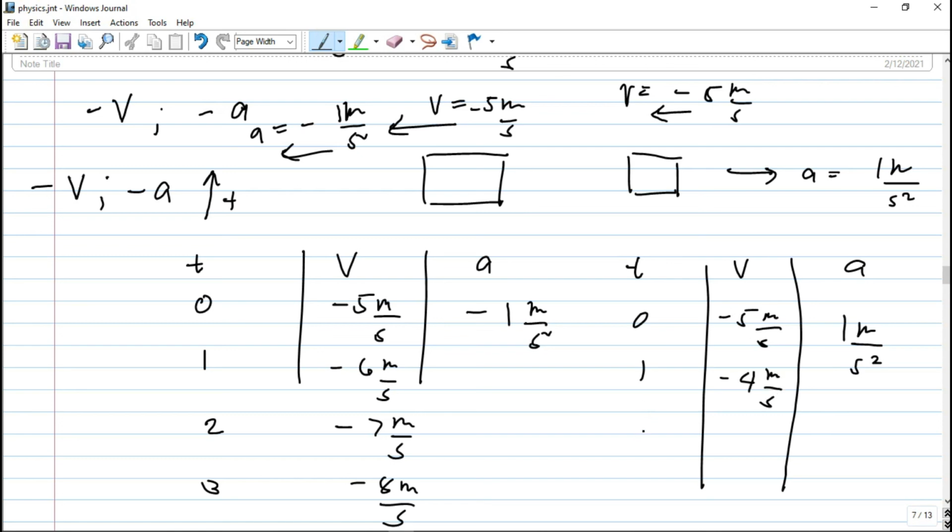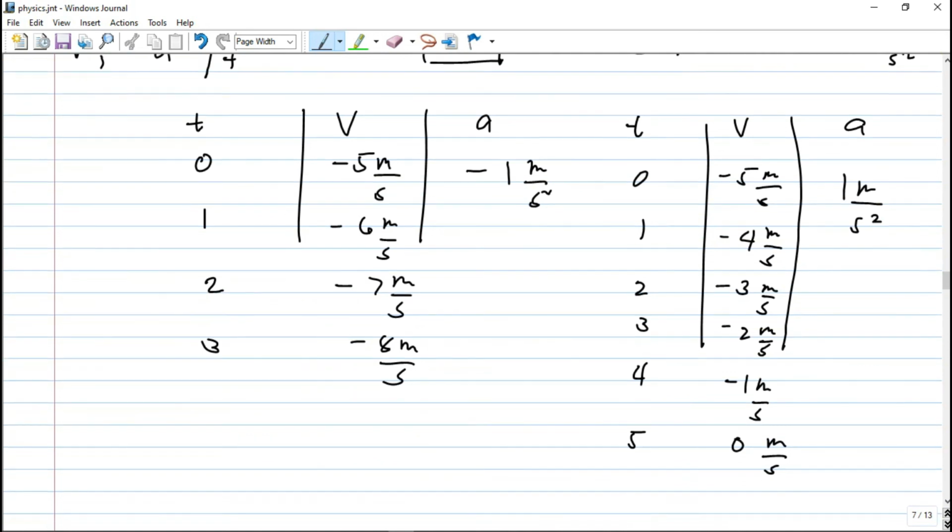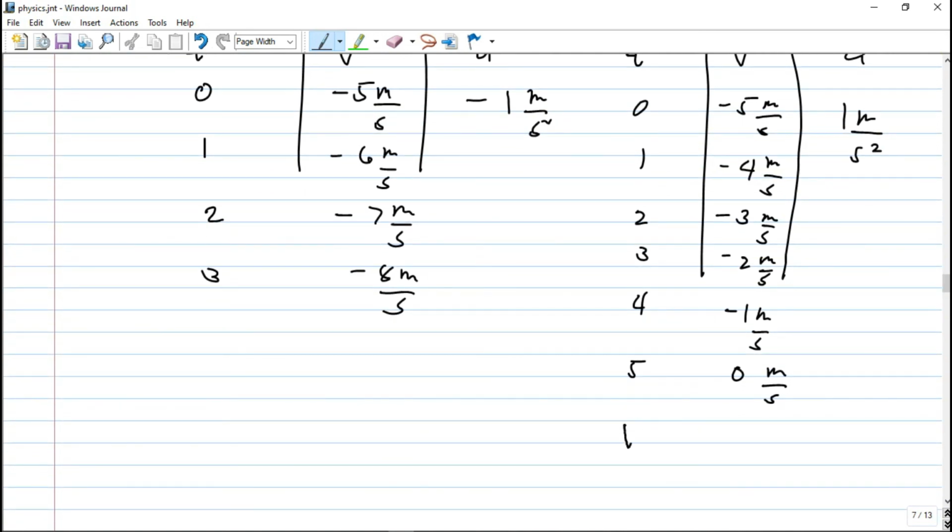Add ulit tayo ng 1 meter per second. So at 2 seconds, this becomes negative 3 meters per second. Then after 3 seconds, this becomes negative 2 meters per second. Then after 4 seconds, this becomes negative 1 meter per second. Then after 5 seconds, this becomes 0 meters per second. So this body is slowing down. It's not speeding up. So therefore, if the velocity is negative, then your acceleration is positive, this body here is slowing down.